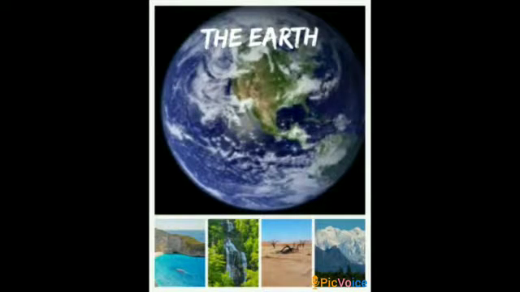The earth. Children, where we live on earth. And we know the earth has air, water, and land. Earth, our home planet, is unlike any other planets. Earth is the only planet that has life on it. Earth is special because it is an ocean planet. You know why? Because more than half part of the Earth is covered with water.